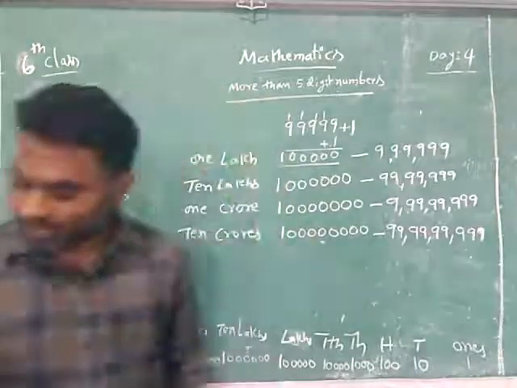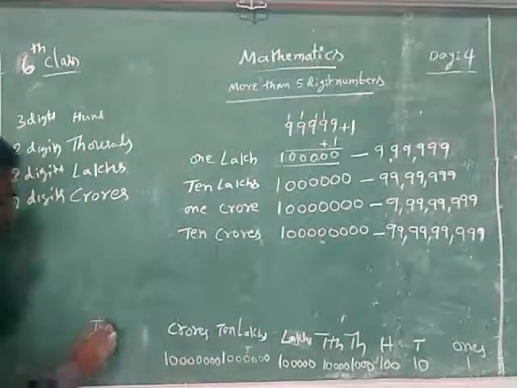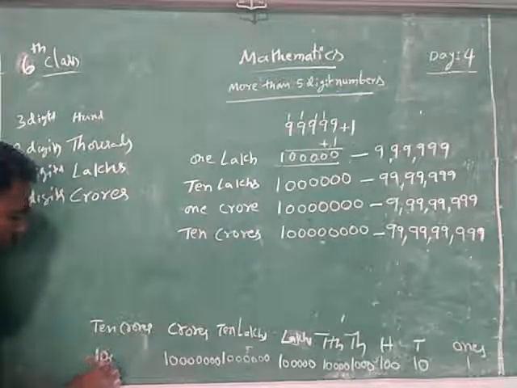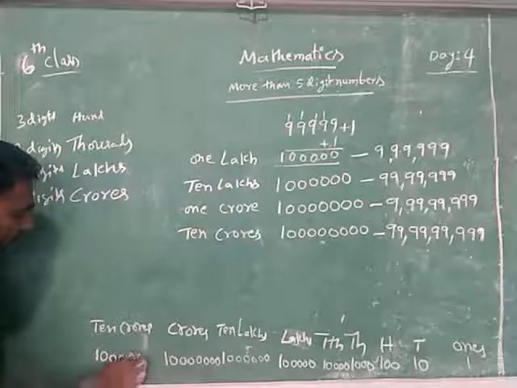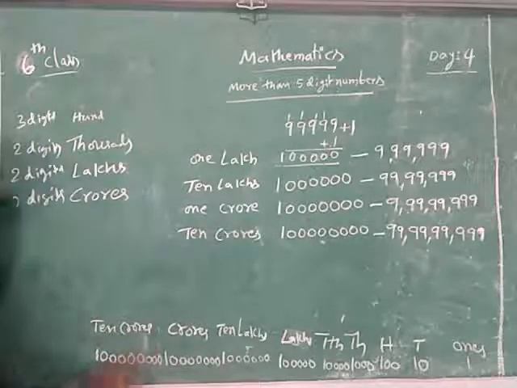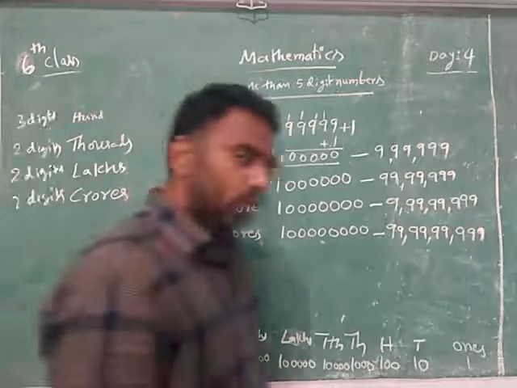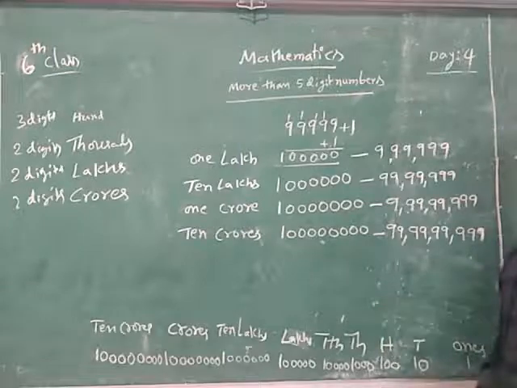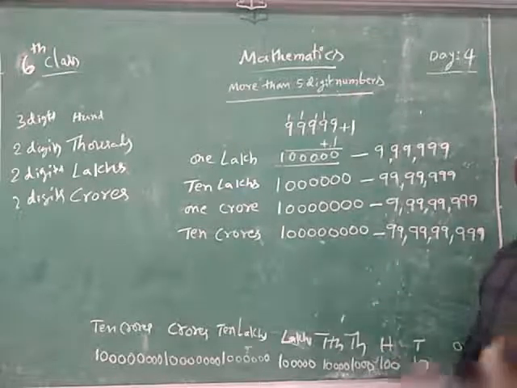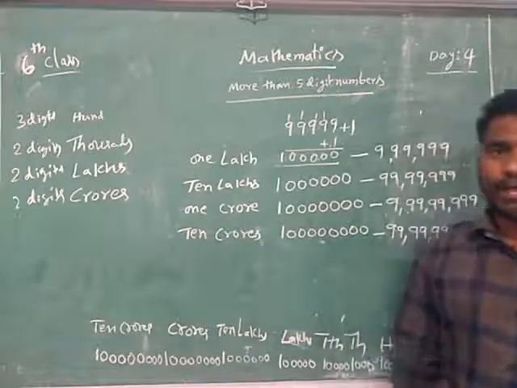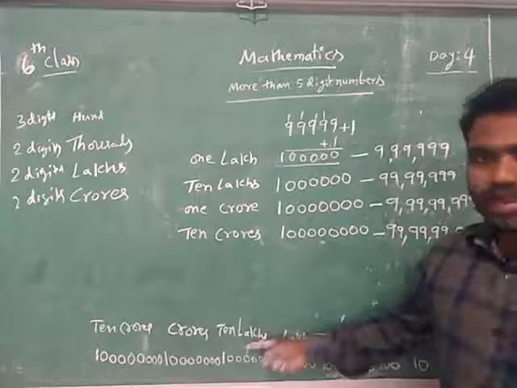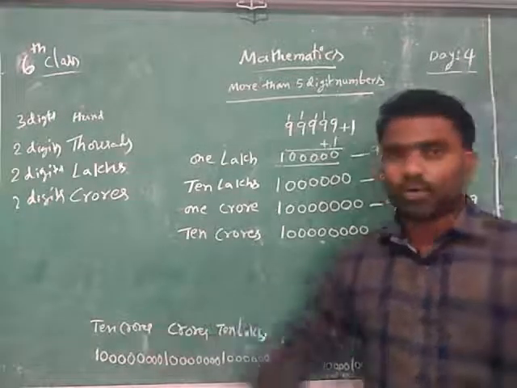The last place is 10 crores, which is 1 after 8 zeros. So these are the places. You have learned up to 5 places before: ones, tens, hundreds, thousands, 10,000s. Now lakhs, 10 lakhs, crores, 10 crores.